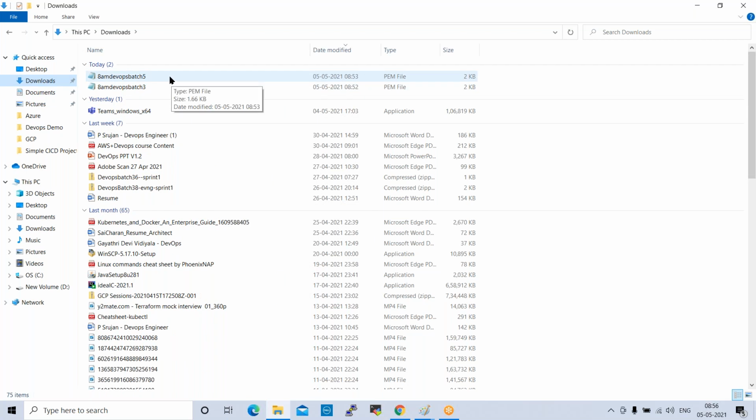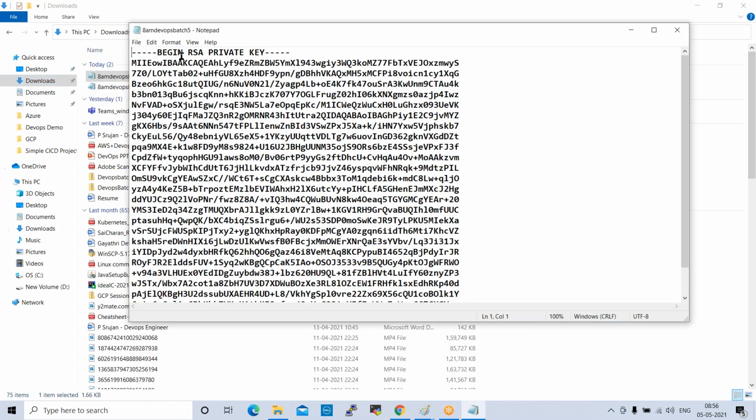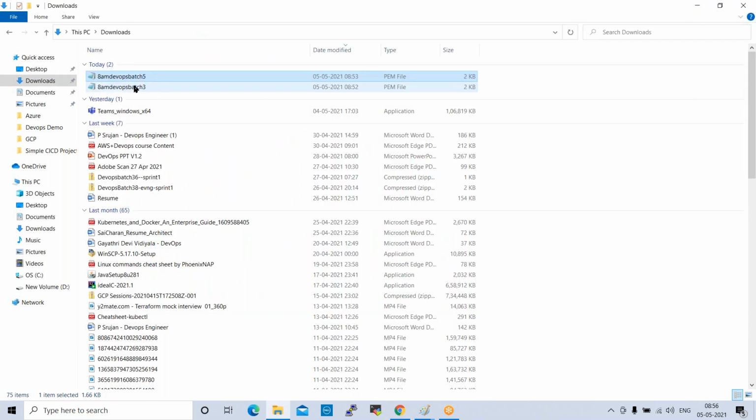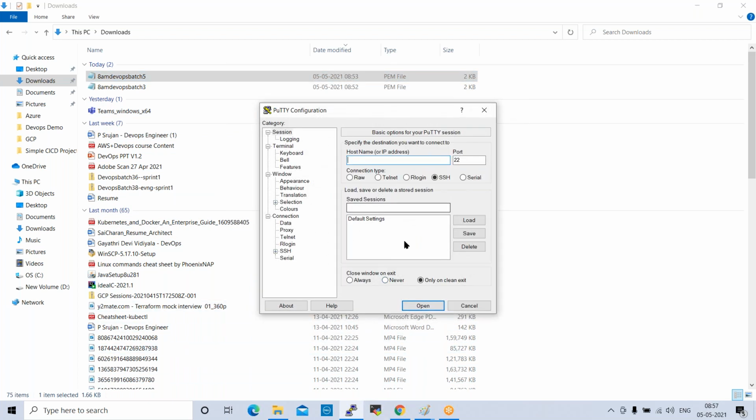Okay, so what does a .pem file mean? Using this file, we cannot connect to our machine in PuTTY. If you want to connect to the machine server, we need to open a PuTTY session and give the public IP here, and then we can connect, right? This .pem format PuTTY will not understand, so we need to convert it into PPK format, PuTTY private key.